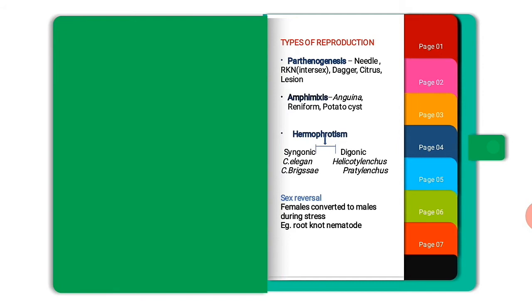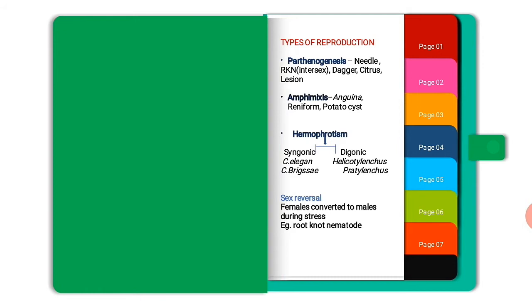In syngonic, both sperm and egg are produced by the same gonad. In digonic, the sperm and ova are produced in separate gonads of the same individual. The examples regarding syngonic are Xiphinema and Rhabditis, and regarding digonic, Helicotylenchus and Pratylenchus. Concentrating on species, Helicotylenchus nannus and Pratylenchus crenatus are the best examples for digonic.